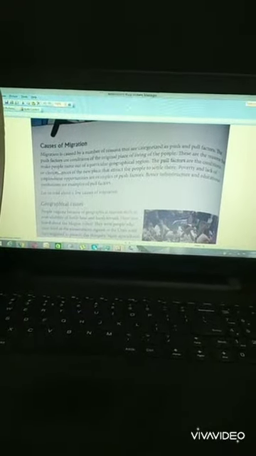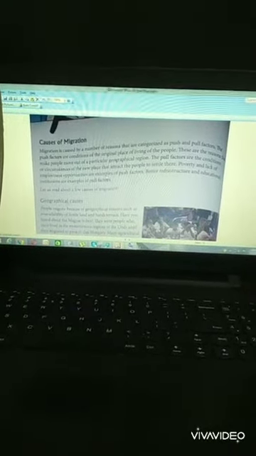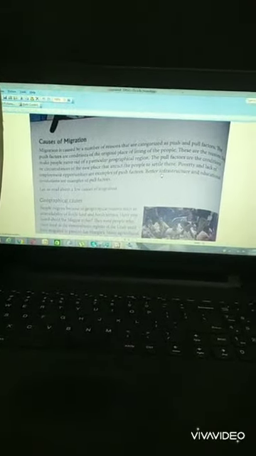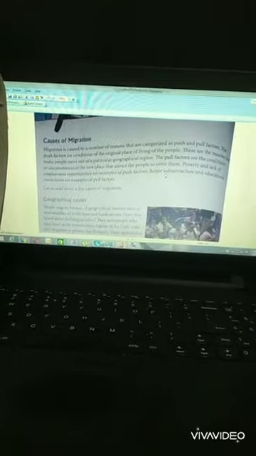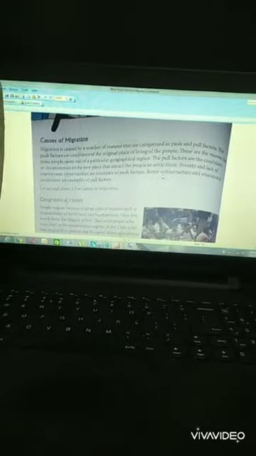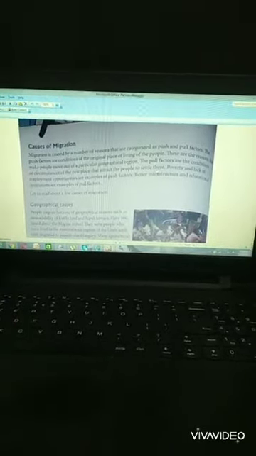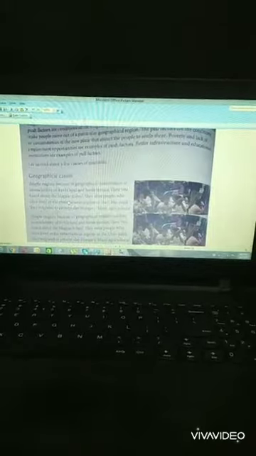And the pull factor is the condition or circumstances of a new place that attract people to settle there. People get much facility, people get fertile lands, a lot of urbanization is happening there, so people go to this country and this region. This is called the pull factor. So what are the exact causes of migration?